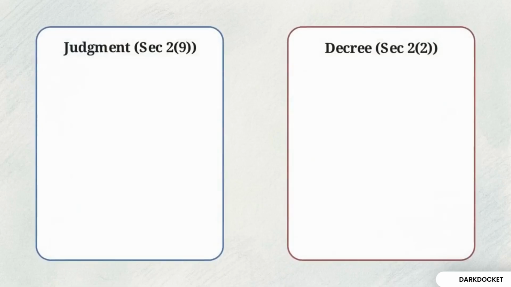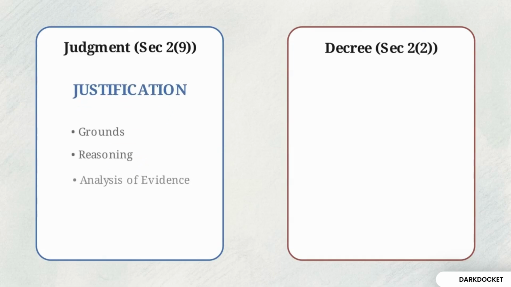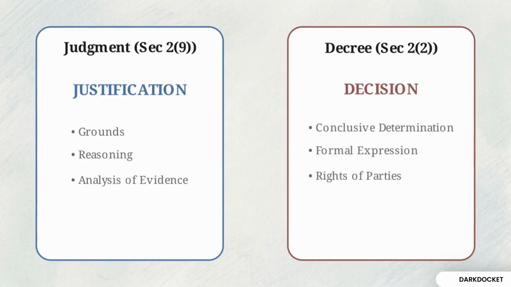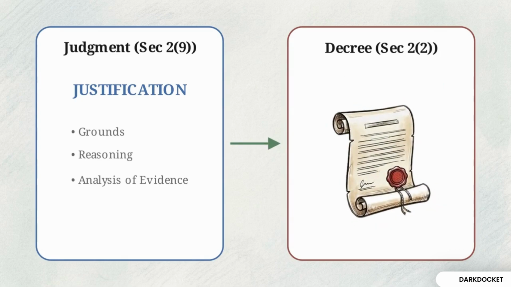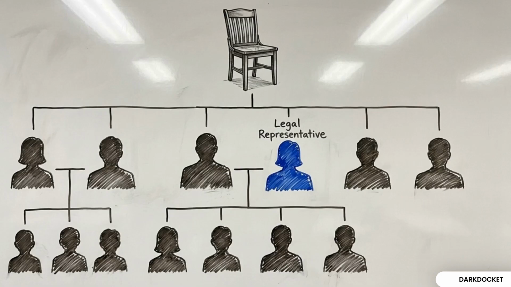You must also distinguish a decree from a judgment. A judgment is the statement given by the judge explaining the grounds of a decree or order. Think J for justification and D for decision. The judgment contains the reasoning. The decree is the executable outcome. 2 more definitions frequently appear.